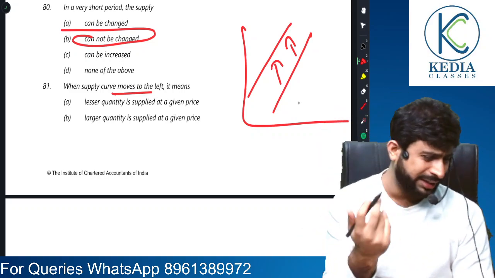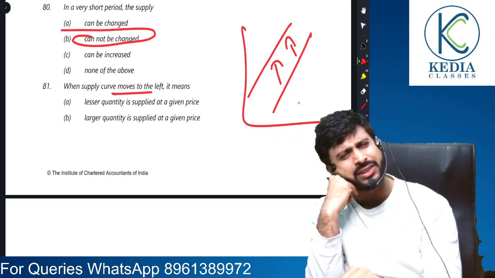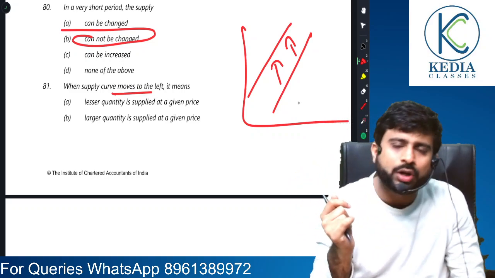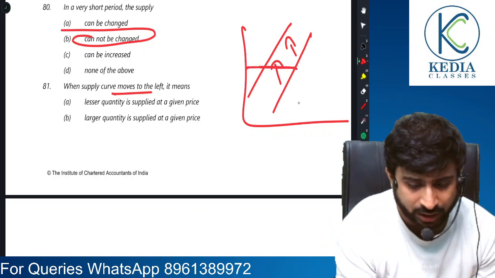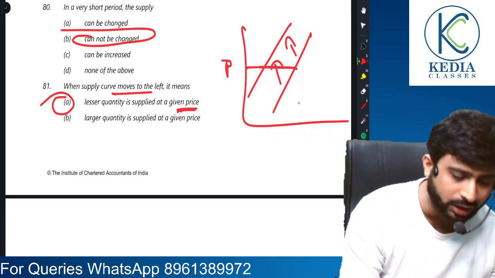Wait, lesser quantity is supplied at a given price. Let us think. When the supply curve moves to the left, it means lesser quantity is supplied at a given price. Yes, lesser quantity is supplied at a given price, because if there is a leftward movement, price is constant. So yes, I agree with this.